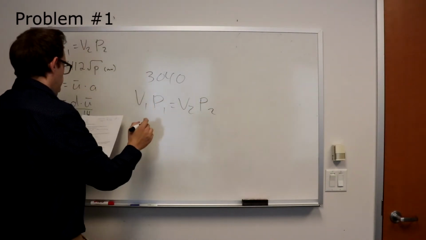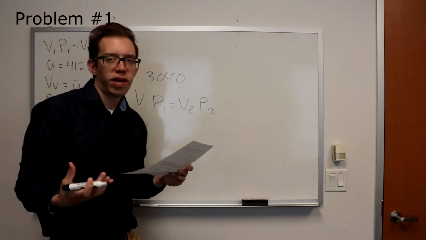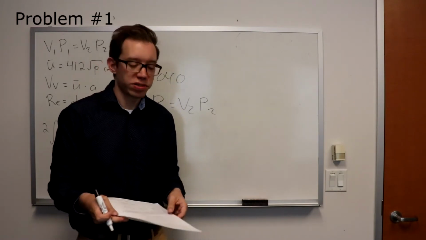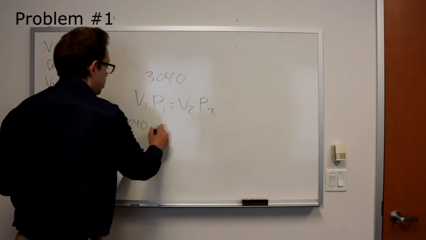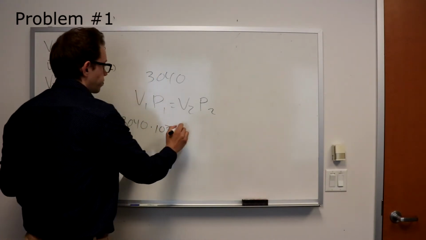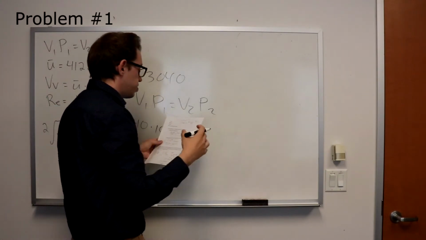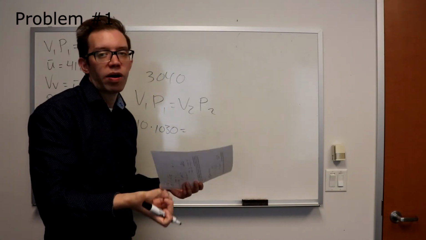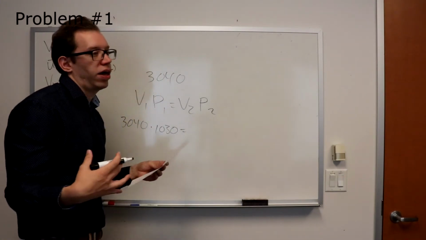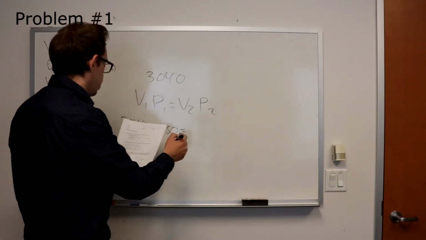So you've already got your V1. Now you might say, okay, you didn't give me the P1. Well, we've been assuming that this is going to be atmospheric pressure. So you can go ahead and put 1030 centimeters H2O in there. And V2 was given to you, which suggests how much compression of the lungs you had, and thus how much pressure increase there is following that.